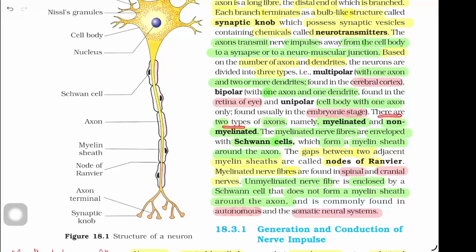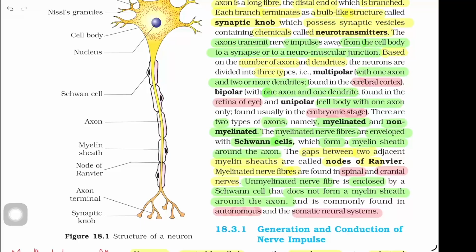There are two types of axon, namely myelinated and non-myelinated. The myelinated nerve fibers are enveloped with Schwann cells which form a myelin sheath around the axon. The gaps between two adjacent myelin sheaths are called nodes of Ranvier. Myelinated nerve fibers are found in spinal and cranial nerves.